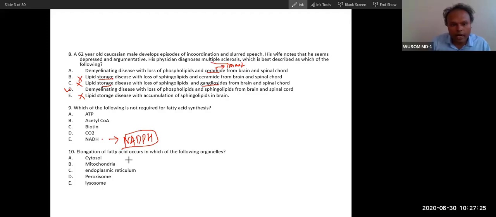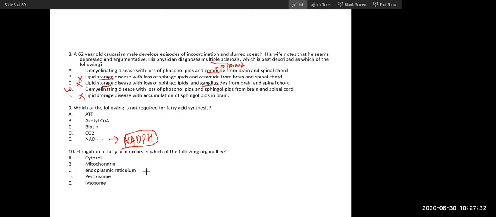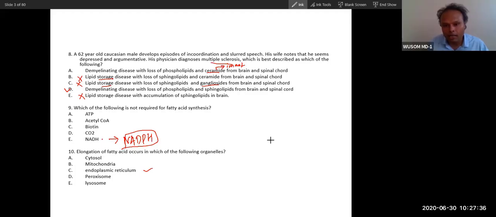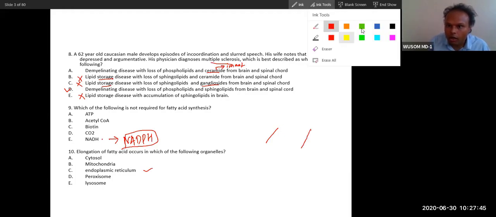So elongation of fatty acid occurs in which of the following organelles? C. Yes. And this elongation happens through the same process, but the enzymes are different. Proteins are different, but the function of the enzyme will be the same. So elongation happens at head or tail position?